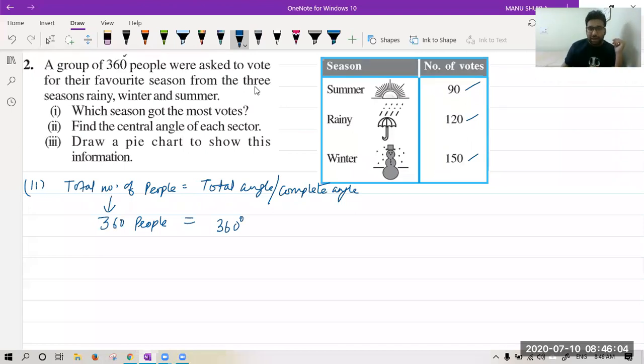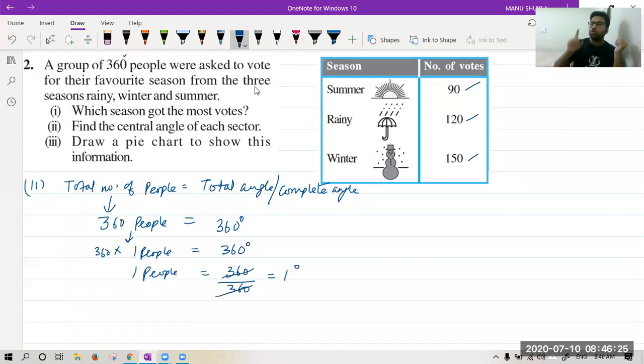By the simple unitary method, 360 people is equal to 360 degrees, so 1 person is equal to 360 upon 360, that is 1 degree. So 1 person is equivalent to 1 degree on the pie chart. We have found the place of 1 person on the pie chart.